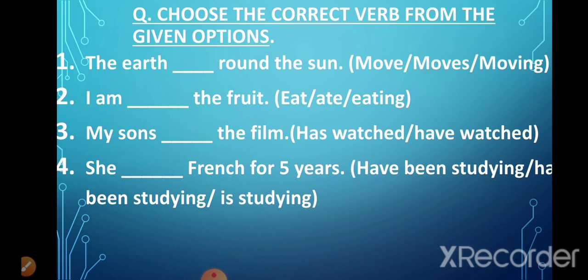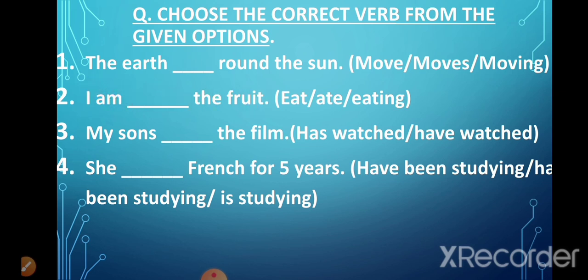Now look at the second sentence. I am dash the fruit. Now we have am in this sentence, and like we did in the tenses, we know that whenever we use the helping verb is, are or am, it is continuous tense. So that is why we use the option eating here, because in present continuous tense we add ing to the verb. So we will write I am eating the fruit.